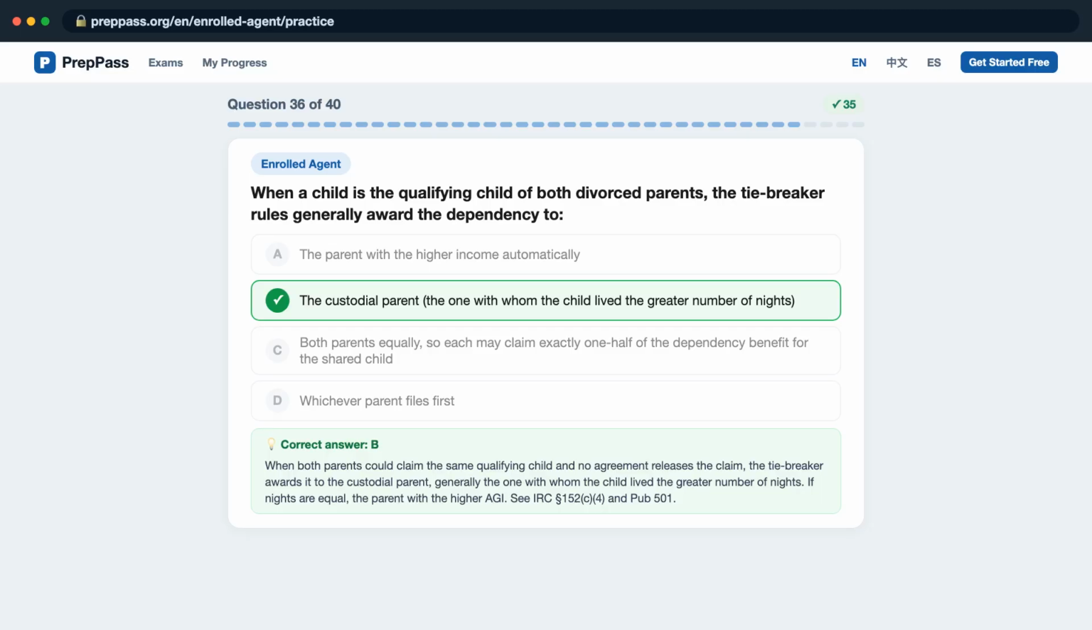When both parents could claim the same qualifying child and no agreement releases the claim, the tiebreaker awards it to the custodial parent, generally the one with whom the child lived the greater number of nights. If nights are equal, the parent with the higher AGI. See IRC Section 152(c)(4) and PUB 501.